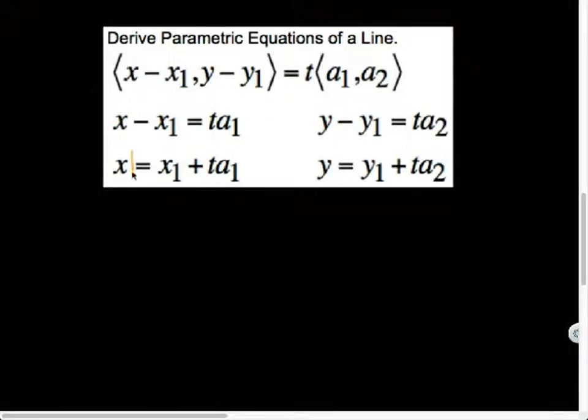And if I wanted to solve that for x, I could add x1 to both sides, and that's what I would end up getting. And then I did the same thing for the y's. I said y minus y1 is equal to t times a2, which is what I had. And then to solve that for y, I just added y1 to both sides. So this is actually going to be two separate equations representing a parametric set of equations of a line. So this is parametric equations of a line.